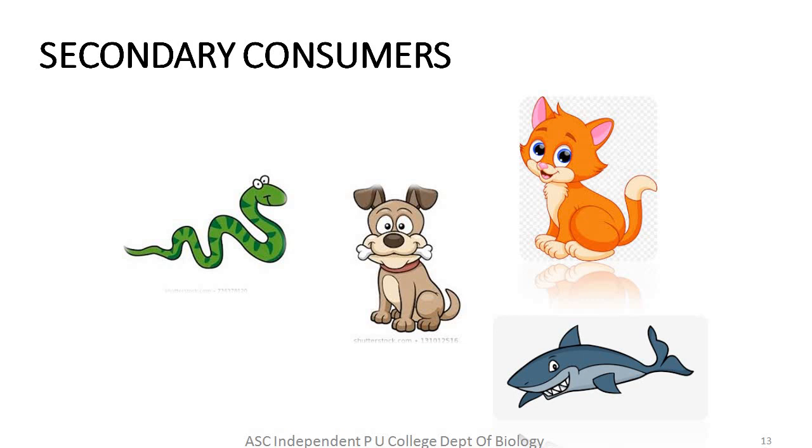This process of killing and eating another animal is called predation. Hence, those organisms are called predators. Some examples of secondary consumers include snakes, dogs, cats, and many more. In an aquatic ecosystem, whale is a secondary consumer.